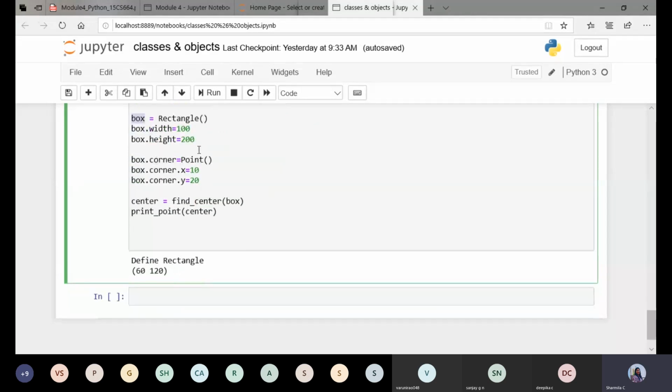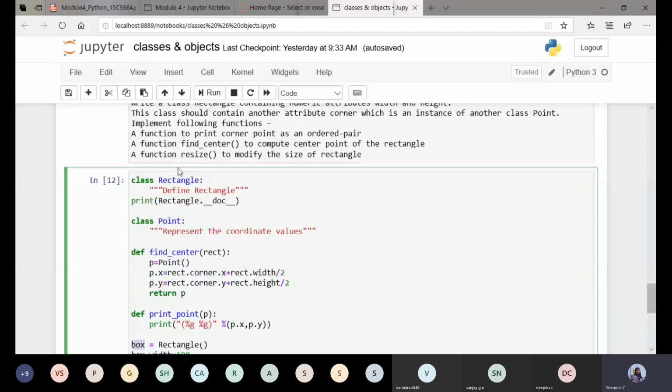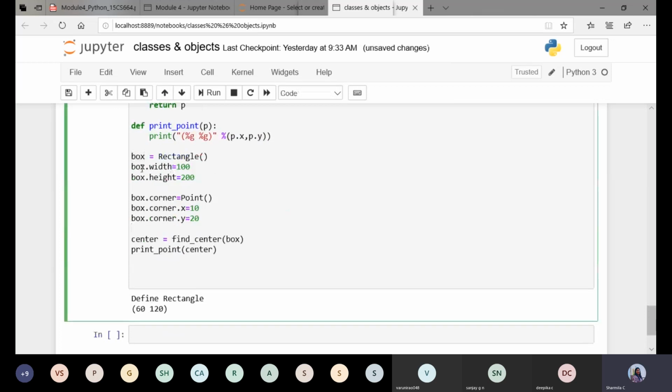Now to demonstrate this particular property, we'll try to write a function. What is the name of the function? That is resize, which is going to modify the size of the rectangle. Initially the width of this rectangle is 100, and the height is 200.